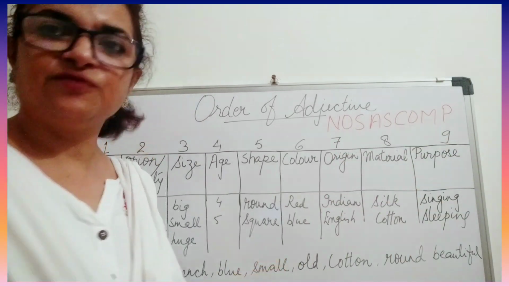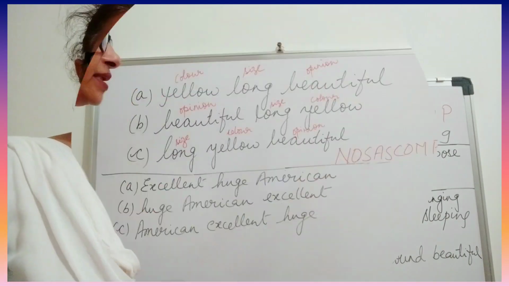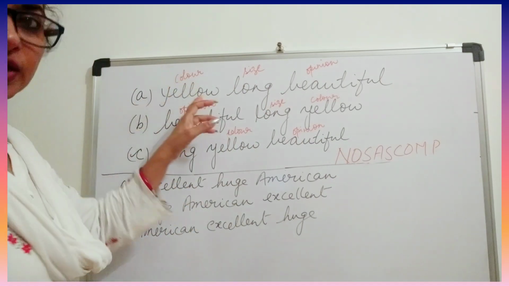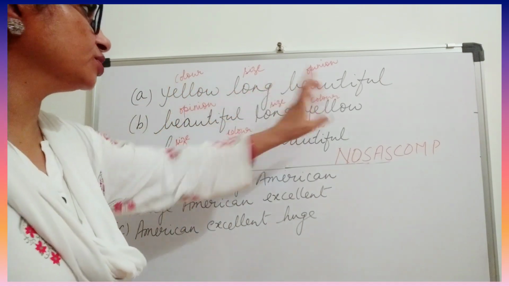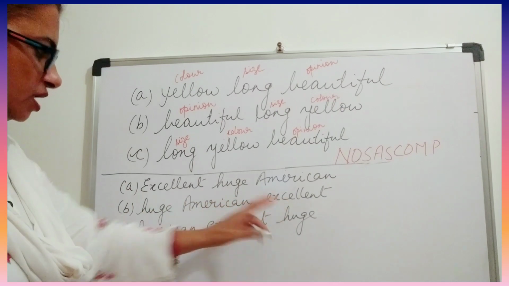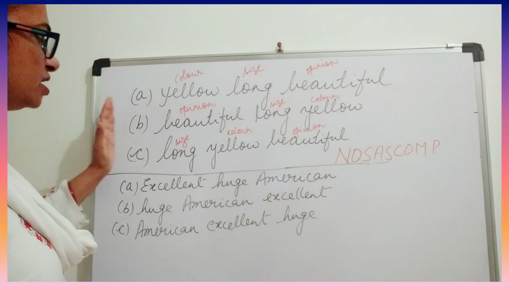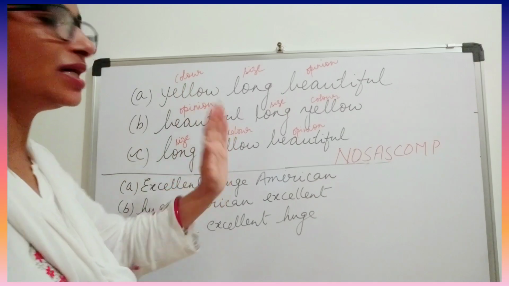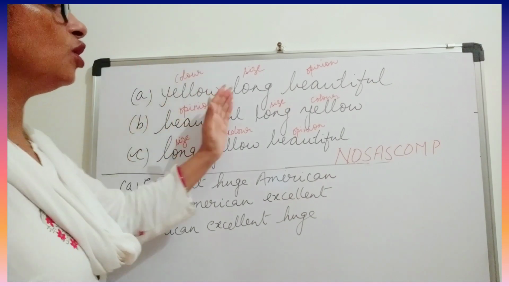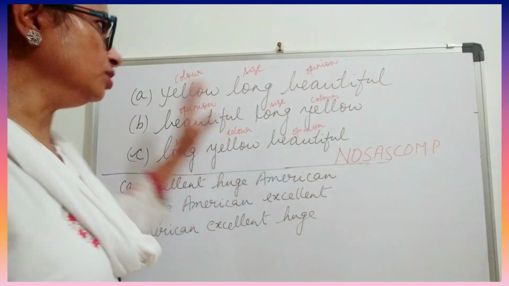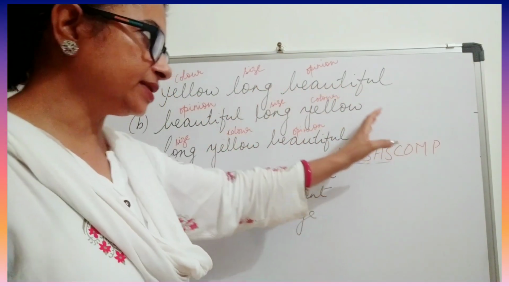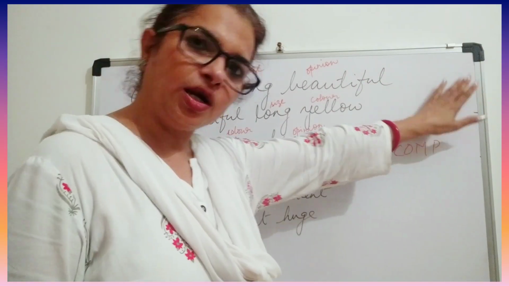Now let us look at a few examples and learn about this also. Let us understand better through these two examples. Now see, I have written three adjectives in a line: yellow, long, beautiful. Then I have given three options, A, B, C. Out of this, you should know which option is going to be correct. For example, the sentence is: I am going to wear yellow, long, beautiful dress. So I am going to wear, and then these three adjectives all together, and then dress, that is the noun, in the end.